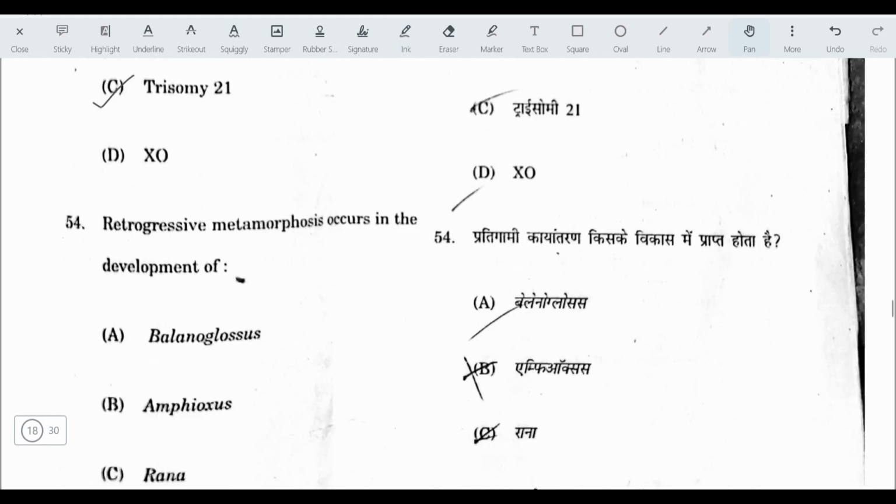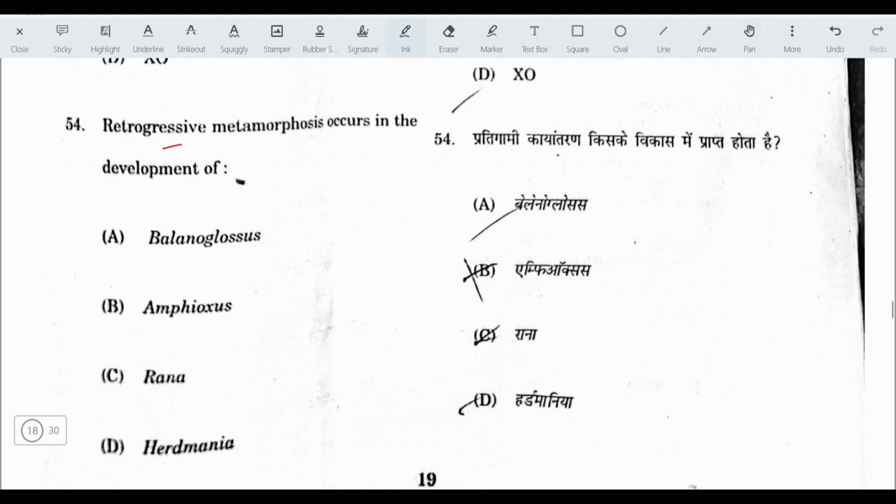Okay. Next question, retrogressive metamorphosis occurs in the development of. The answer is Herdmania. It is a tunicate and it belongs to the subphylum Urochordata. There are two types of metamorphosis: retrogressive and progressive.